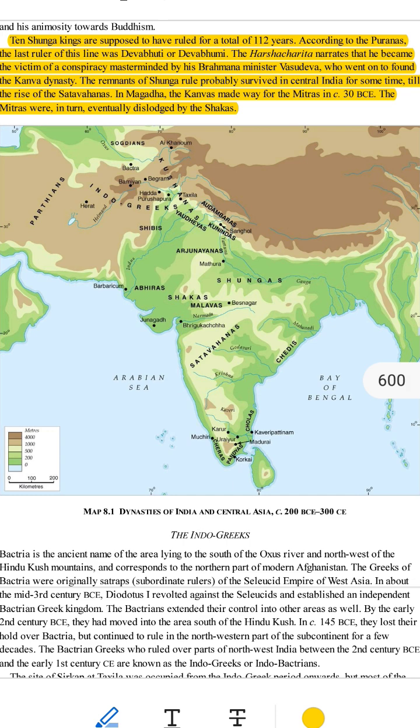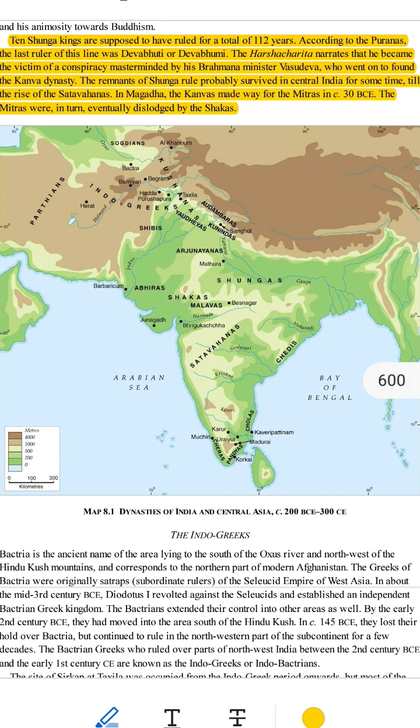What happened after the Shungas? 1. Vasudeva the Brahmana minister started a new dynasty called the Kanva dynasty. 2. The Kanvas ruled Magadha, a region in Bihar, after the Shungas. How long did the Kanvas rule? 1. The Kanvas ruled for a short time.